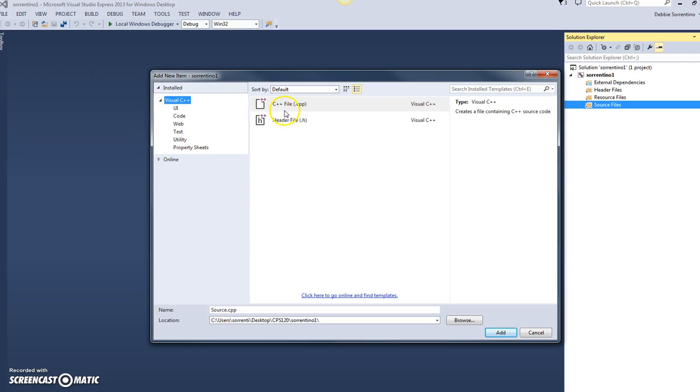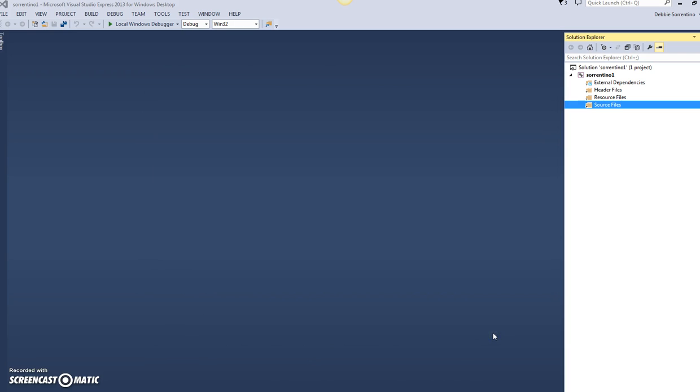Here you'll see Visual C++ selected. You'll generally always have C++ files selected. And down here is where we want to give a name to our source code. So my project is Sorrentino 1. For this example, I'm also going to name my source code Sorrentino 1. And please don't use the default name that shows up of source.cpp. Notice that it's already set up to go into my folder and into my project folder. And I'm just going to choose Add.